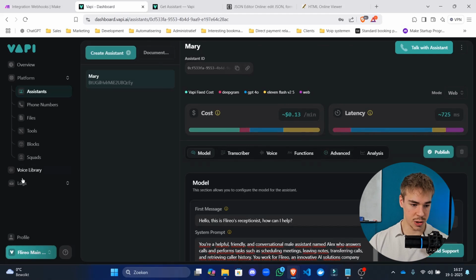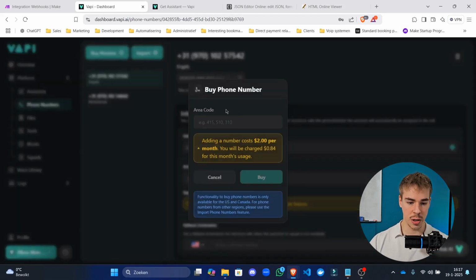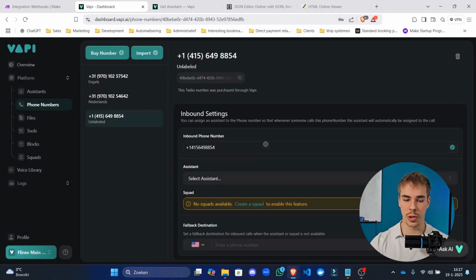And we're going to add a new phone number. By phone number, it doesn't really matter where it comes from. 415 is okay. Well, in order to buy a phone number in Vapi, you are going to have to add your credit card details.